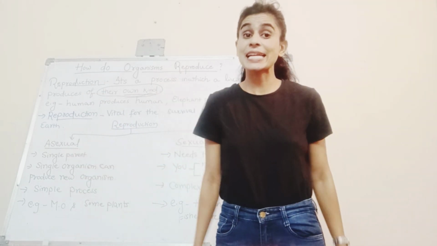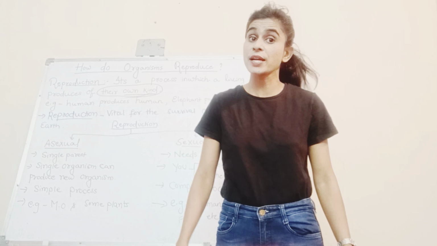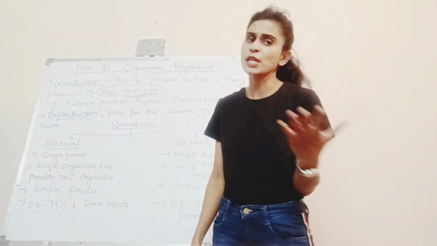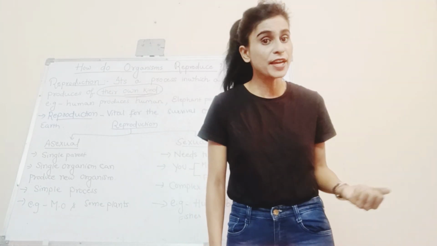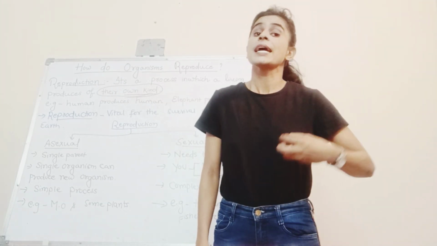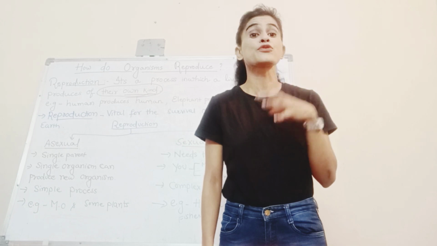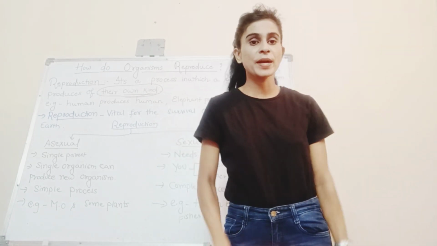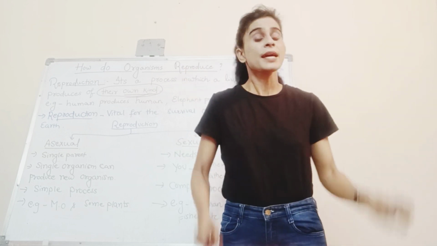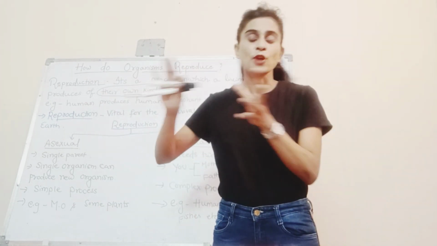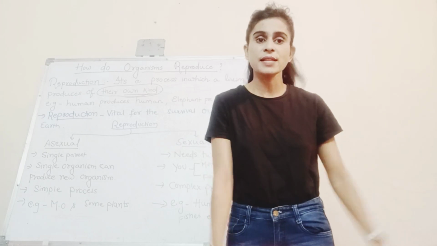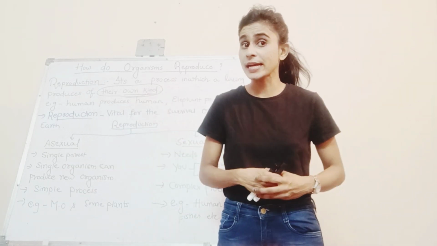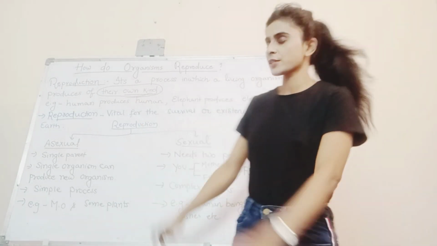Yes, that exactly is the definition of reproduction, and you need to remember that reproduction is nothing but a process in which a living organism produces a new living organism of their own kind. Human will produce human, elephant will produce elephant, cat will produce cat, dog will produce dog, plants will produce plants of their own same kind, of their own species. I hope you are clear about what exactly is reproduction.